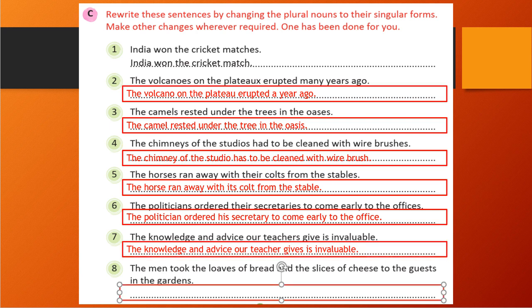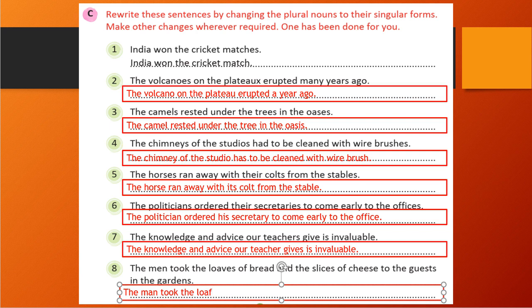And the last one is the man took the loaves of bread and the slices of cheese to the guests in the gardens. So here man, loaves, cheese, guests, gardens, these are the plural, we need to write it in singular. So let me write, the man took the loaf.